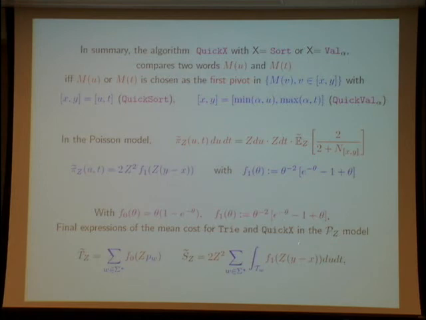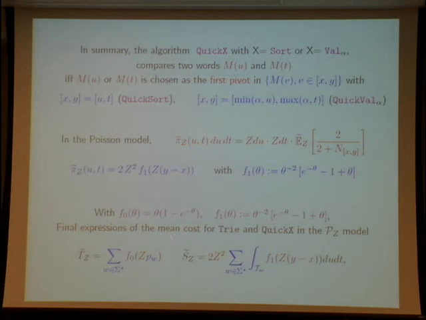of exponential type, and here the variable is z, the parameter of the Poisson model, and here I have y minus x, and there are two cases. For quicksort, the interval xy is the interval ut, so I have here t minus u. But for quick count, or quick val, here I have y which depends on alpha, and y is the maximum of alpha and t, and x is the minimum of alpha and u.